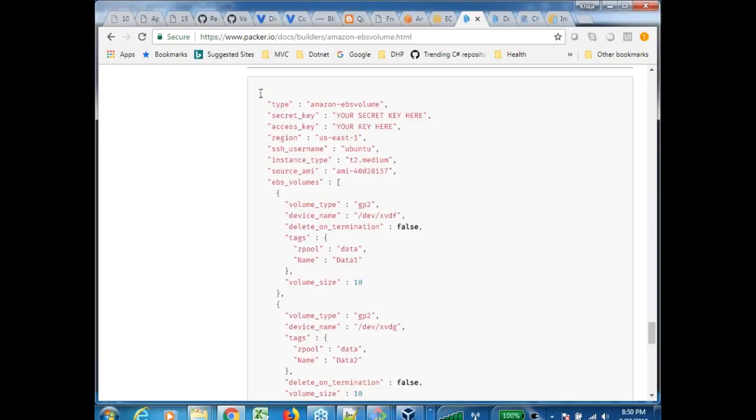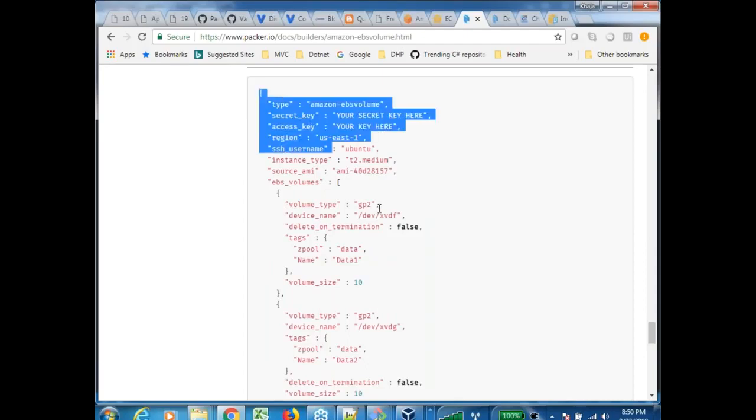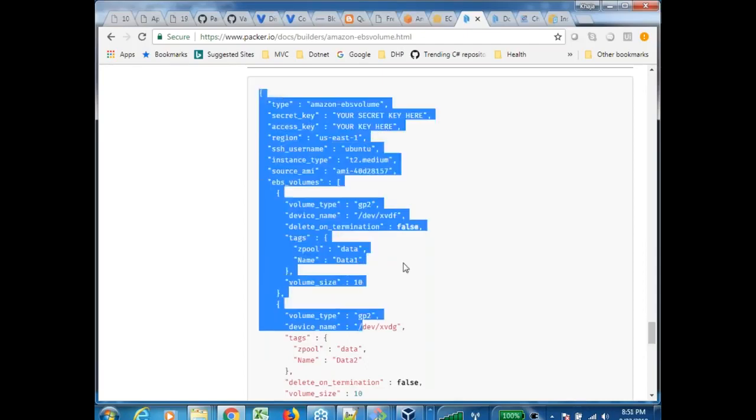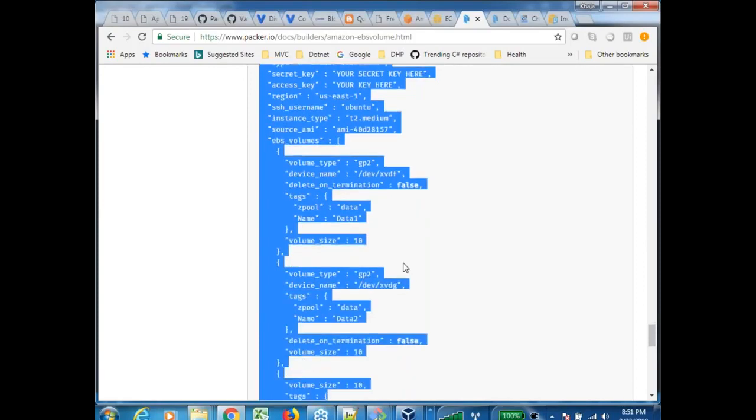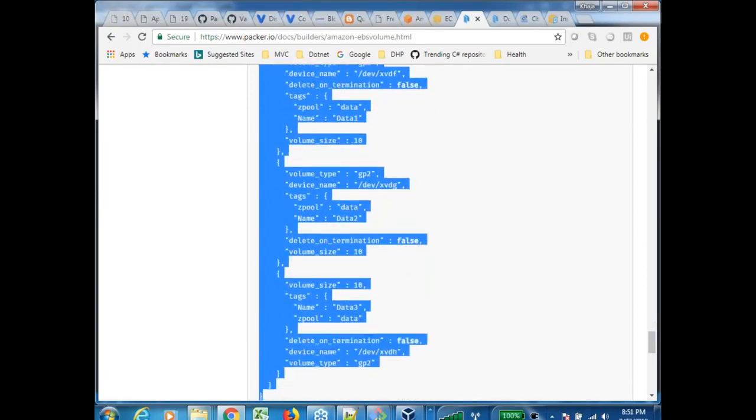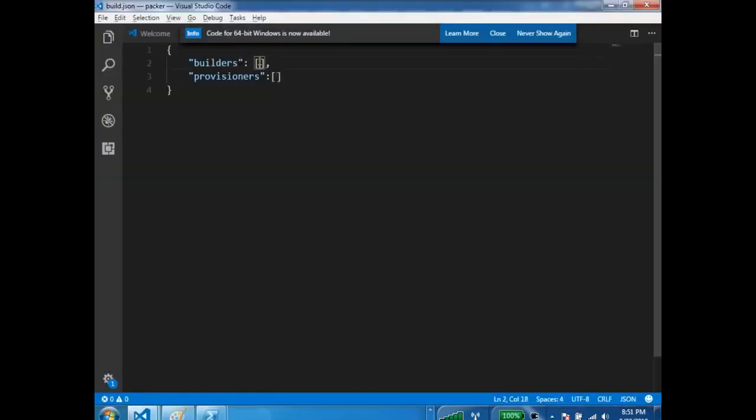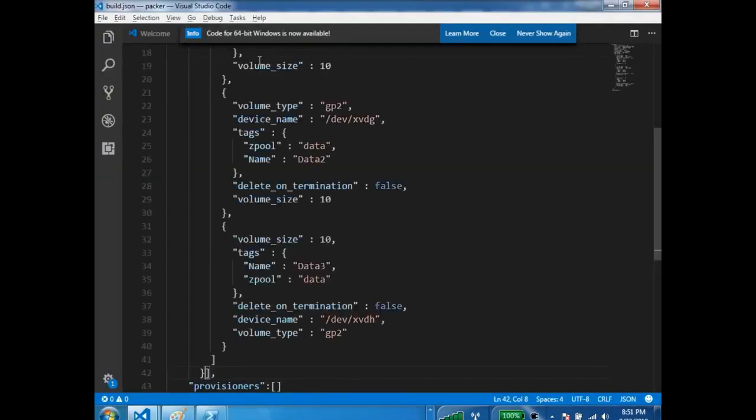Okay, so let us not worry too much about it. Let me blindly copy and paste this. Okay, we'll learn what that is at a later point of time, but for now let me just copy and paste this. That's it. Okay, so we have written some sort of a builder which creates some image in Amazon. Since we don't have a knowledge, we have blindly copy pasted it. We don't know what it does, but if we understand these things, we'll understand absolutely what we are trying to